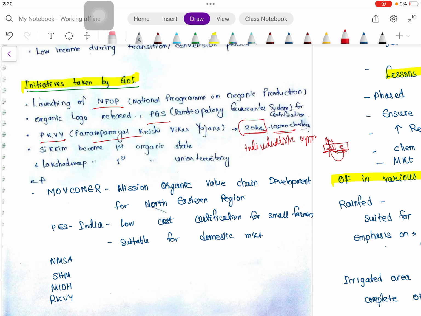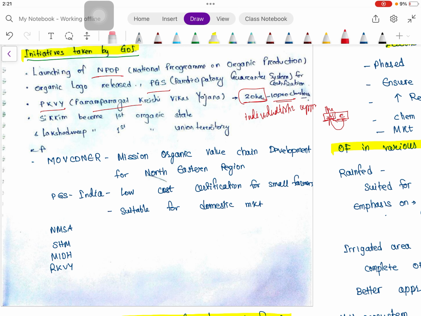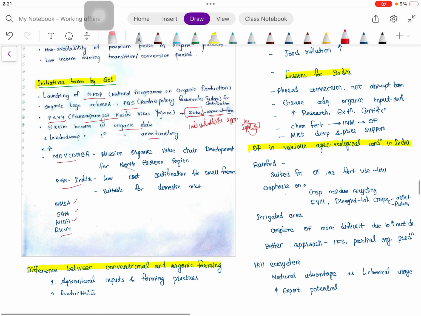So organic farming should be a group approach, or as we have seen, the whole state or whole area, whole village is declared as organic. Sikkim is the first organic state, like the first organic union territory. So there are some other schemes: National Mission on Sustainable Agriculture, Soil Health, Mission for Integrated Development of Horticulture, and RKVY. Okay.